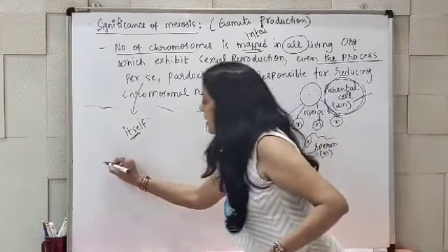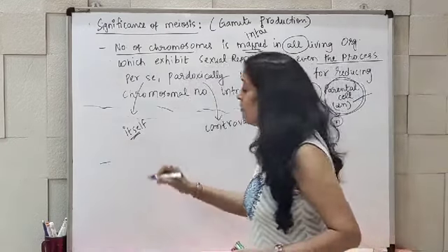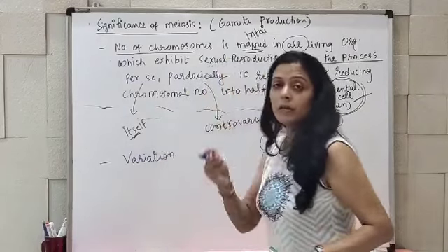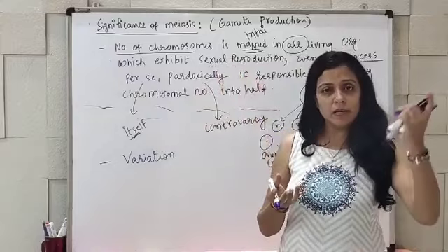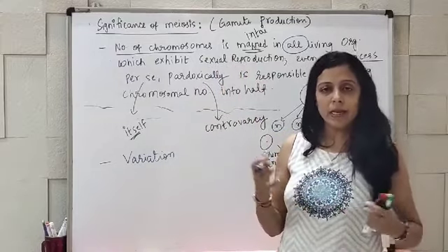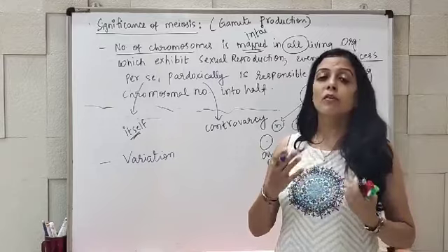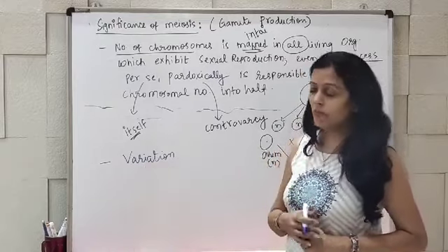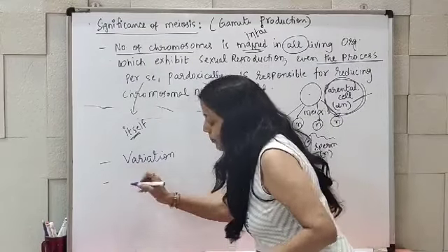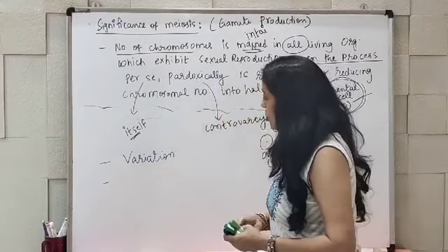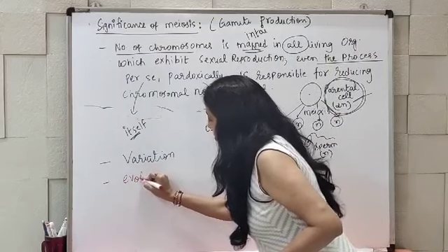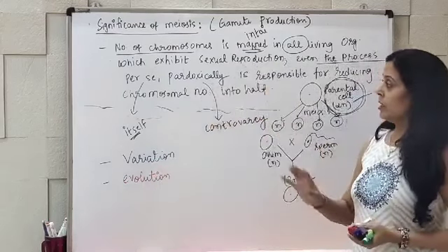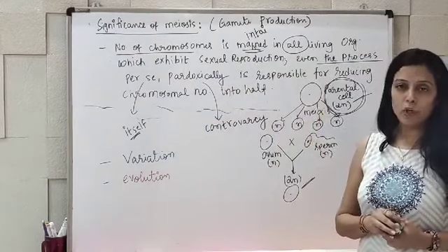One more, it is responsible for bringing variation. Why? Because the chromosomes from maternal and paternal both sides come and are responsible for crossing over for gene exchange, and because of that variation can be achieved, and that is the most important process in evolution. So it helps in evolution also. This is the significance of meiosis.